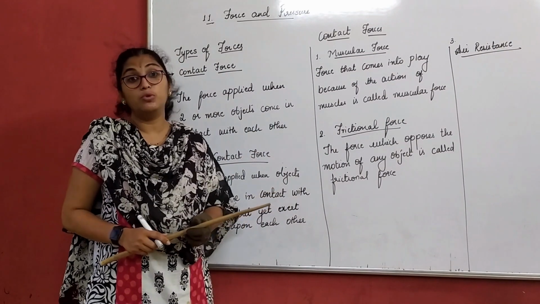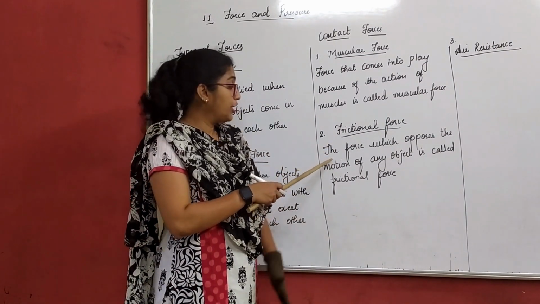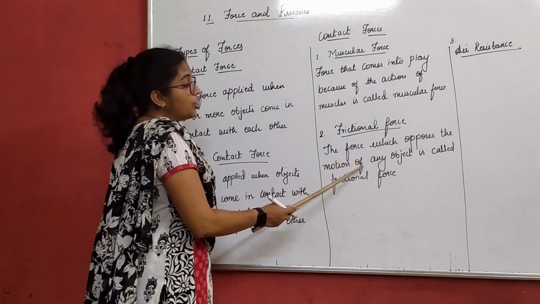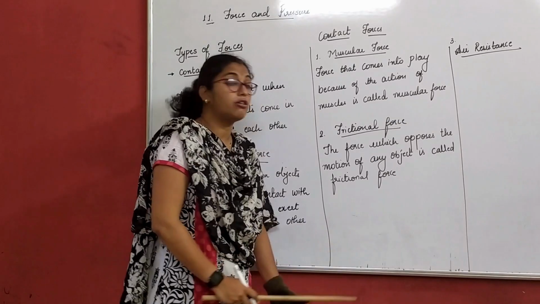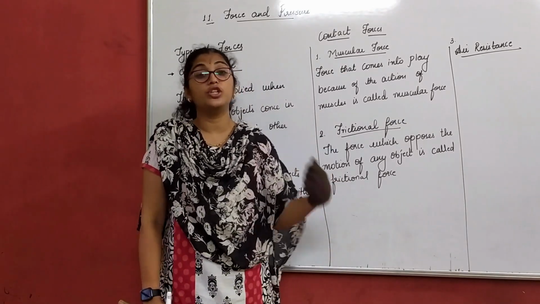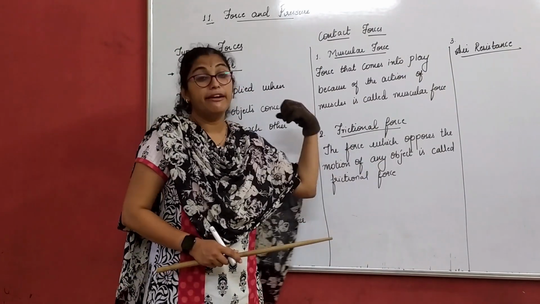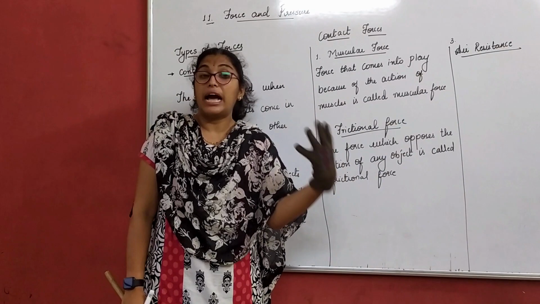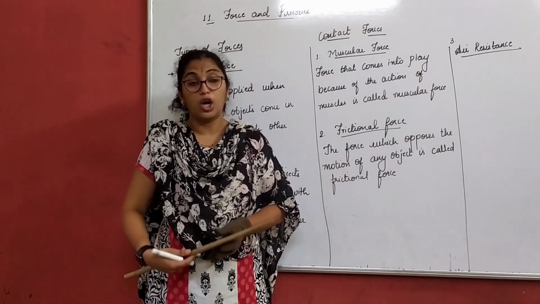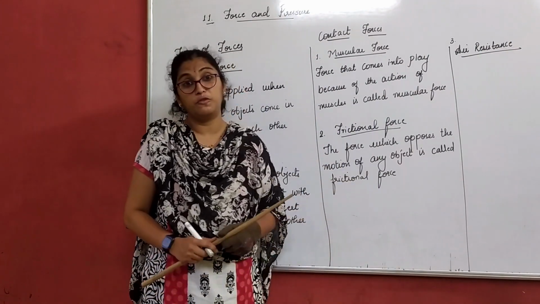Then next we'll move on to the frictional force. I'll write the meaning of the frictional force. The force which opposes the motion of any object is called frictional force. That means the force which is opposing the motion of an object, or I can say frictional force always acts in the opposite direction of the motion of the object. Such a type of force is called a frictional force.